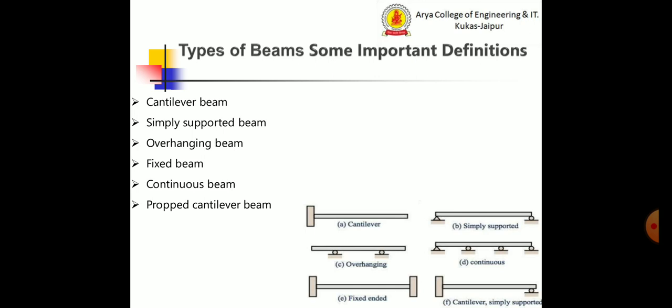Now next is the continuous beam. The continuous beam is similar to a simply supported beam except that more than two supports are used. One end of it is supported by a hinge support and the other one by a roller support. One or more supports are used between these. It is used in long concrete bridges where the length of the bridge is too large. The continuous beam you can see in figure D.